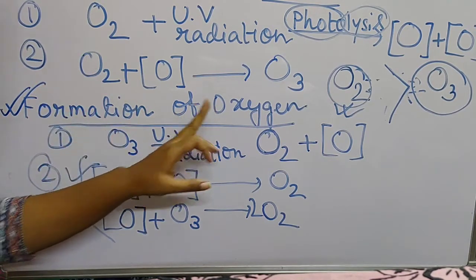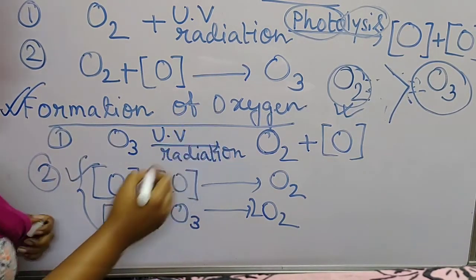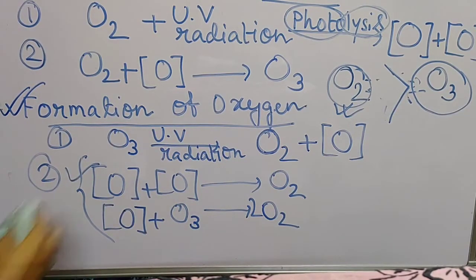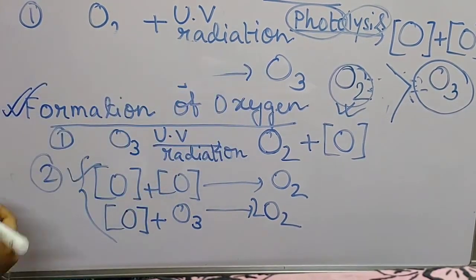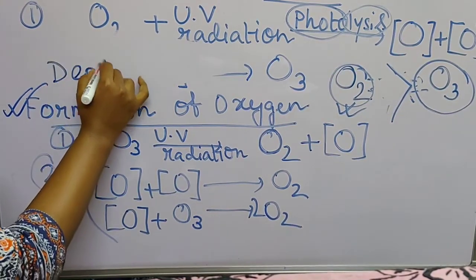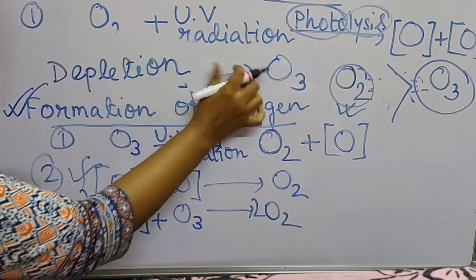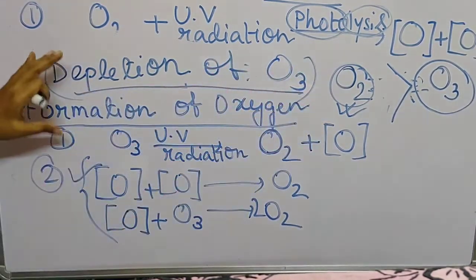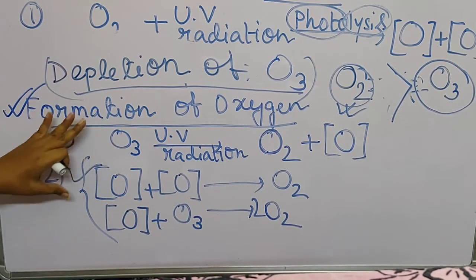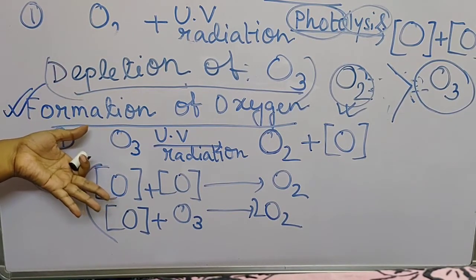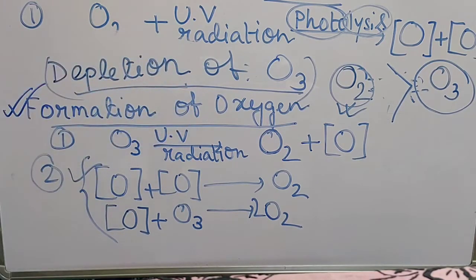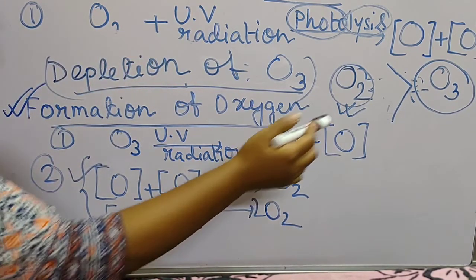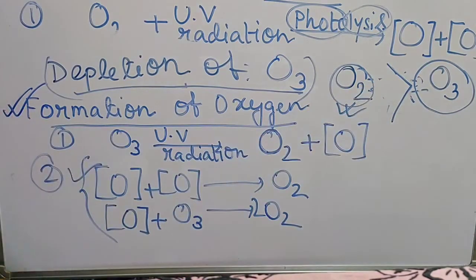Not only formation of oxygen, this step can also be known as depletion of ozone. So the second step, the depletion of ozone, will be favored over the formation of ozone. Therefore the amount of oxygen will be greater than the O3. So this causes depletion in the ozone layer. Okay, so that is the point.